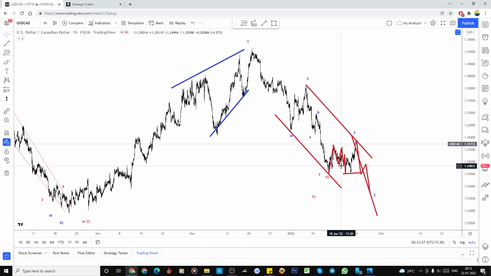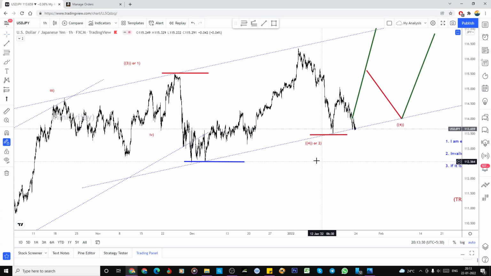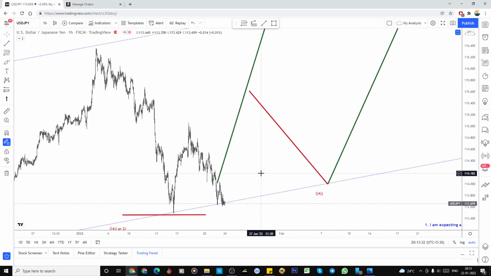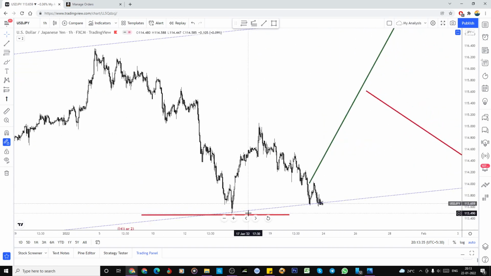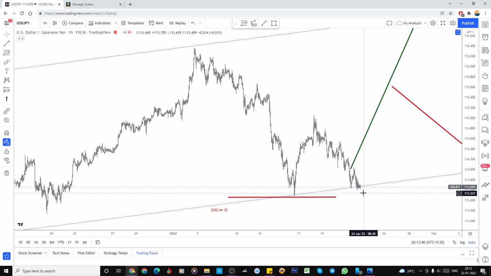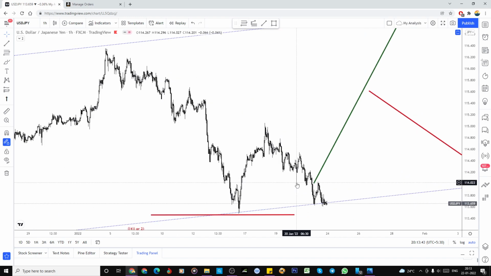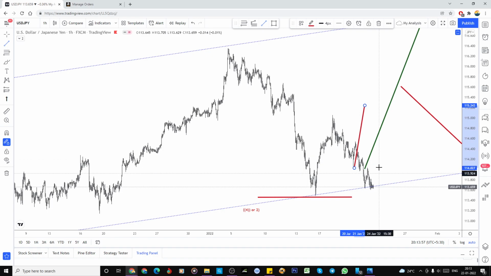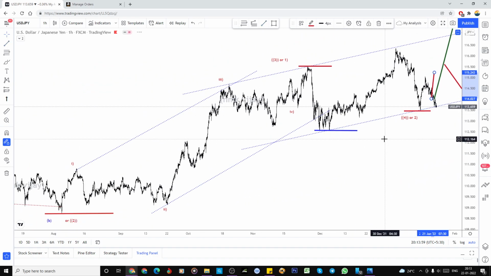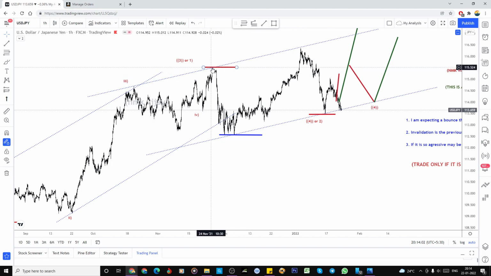Okay, so next we can move to USD JPY, and last time I informed I bought it here at 1350, right? And again it reached the same level where I have entered. And what I thought here, it's an impulsive, and it went into a deeper correction, right? I didn't expect this. I expected from here it will be a bounce. That is why I have marked here. So here also I'm expecting this is the third wave end, right?